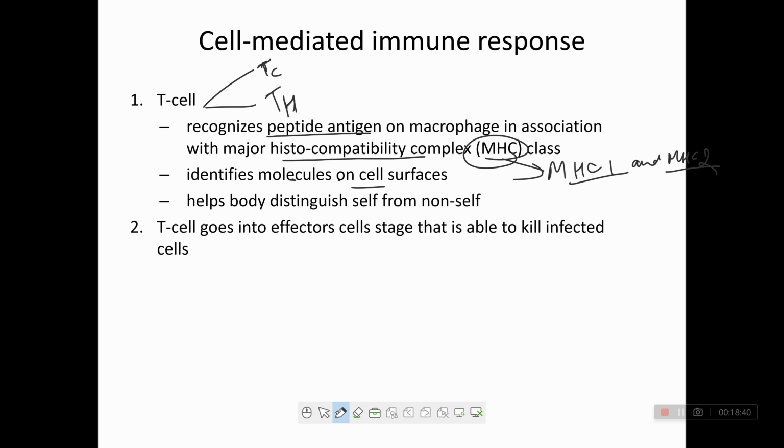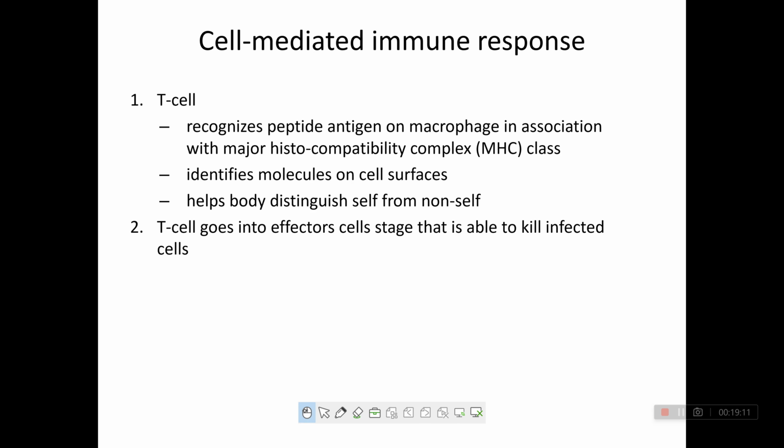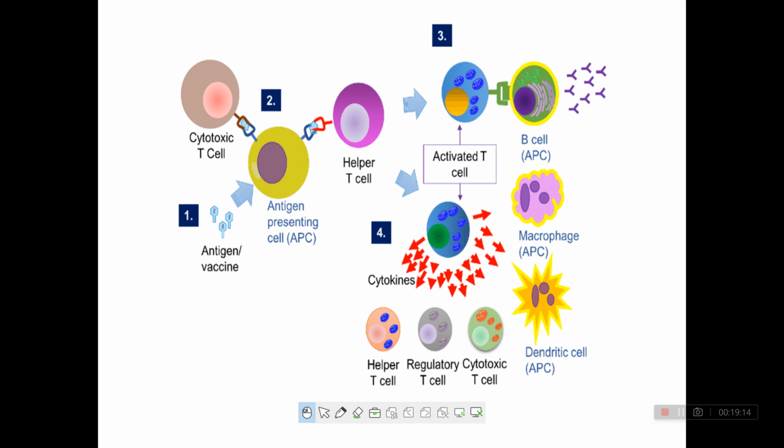These identify molecules on the cell surface and help the body distinguish self from non-self. This MHC distinguishes between self and non-self. So the T cell goes into the effector cell stage, that is able to kill infected cells. This is the T cell activity.